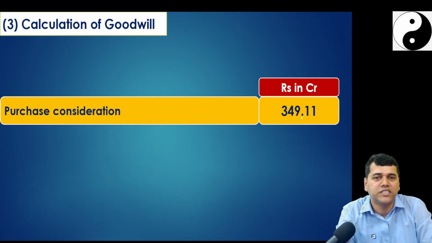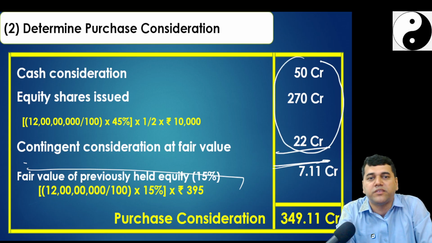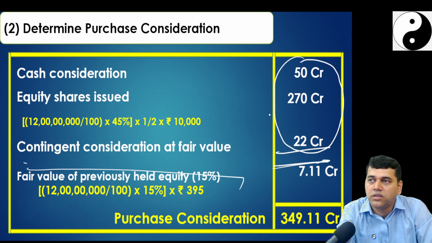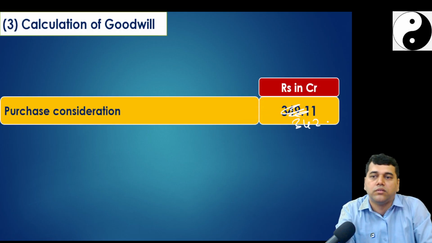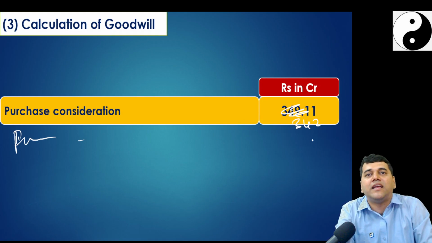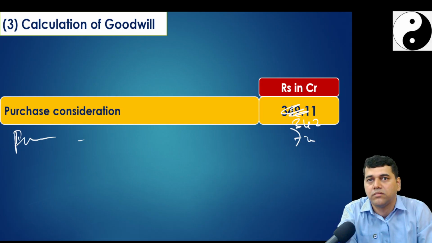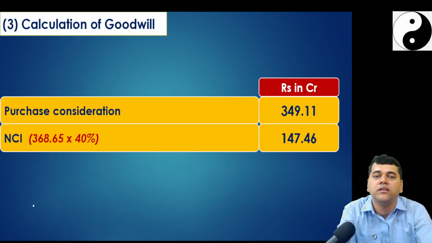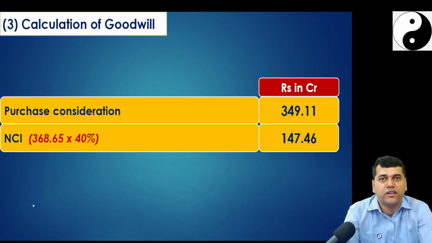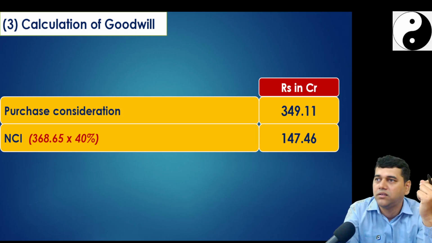But yes, instead of 349, you will tell me 50 plus 270 plus 22. You will say this is purchase consideration. How much? 342. So you will say 342 here. Then fair value of previously held equity 7.19. You would have told me like that. So this is one question where they have treated it like this. That's what I am treating. If you are finding it confusing, you can show it here. It is just a risk of 1 mark.